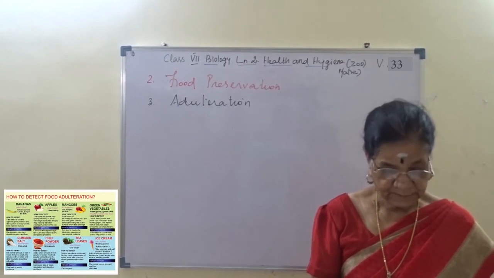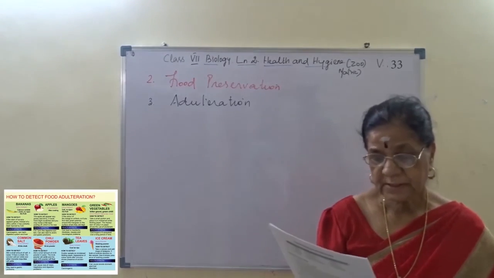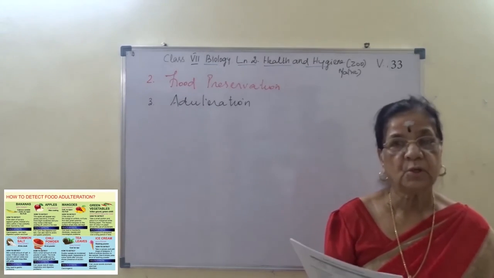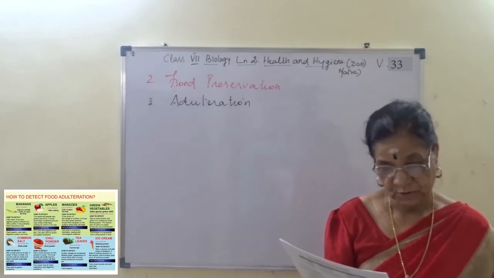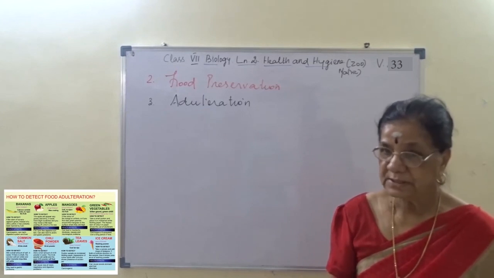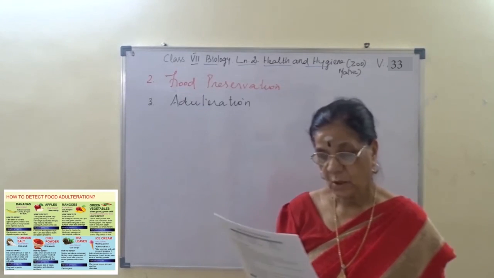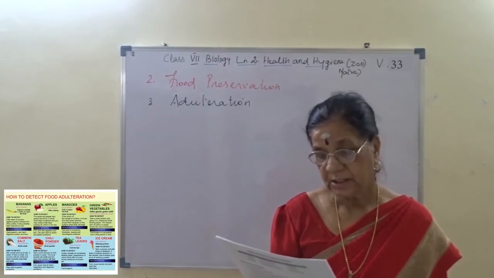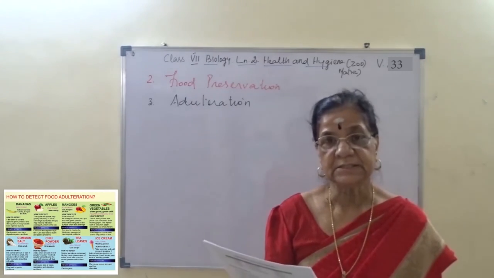Okay, then the main edible oil is adulterated with argemone oil. கலப்பட எண்ணெய்னு சொல்லுவாங்க அதை. And then butter is often adulterated with mashed potatoes and other starches.